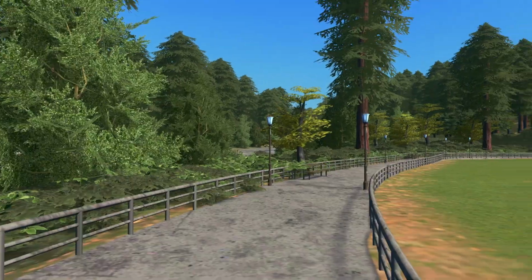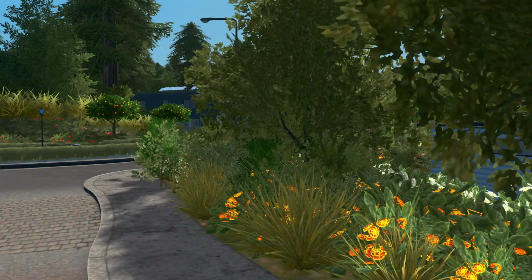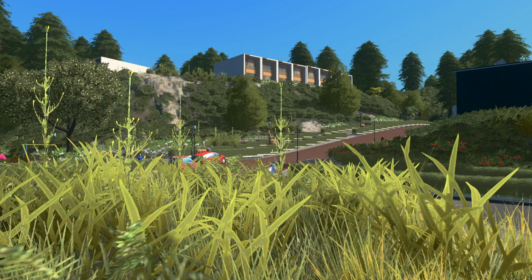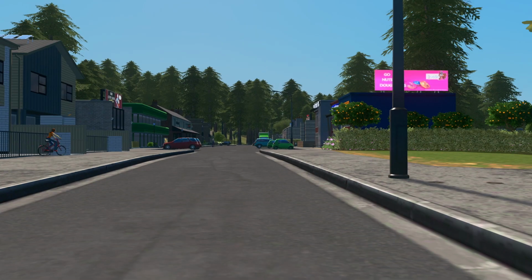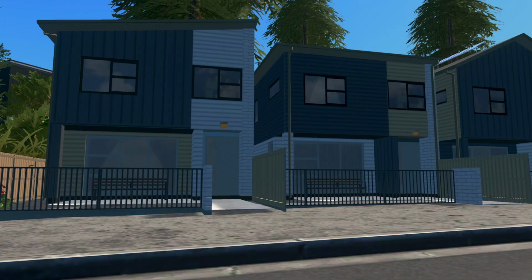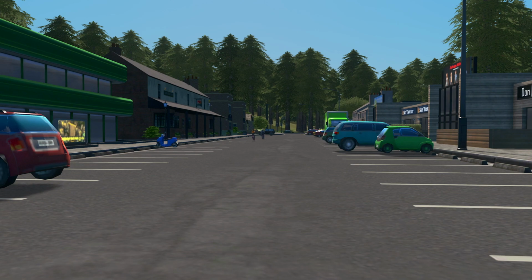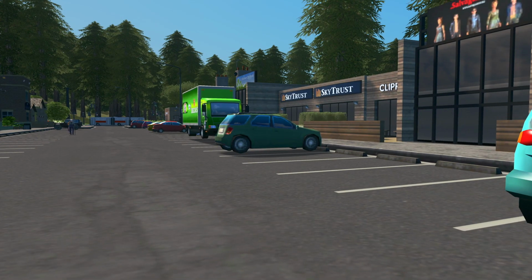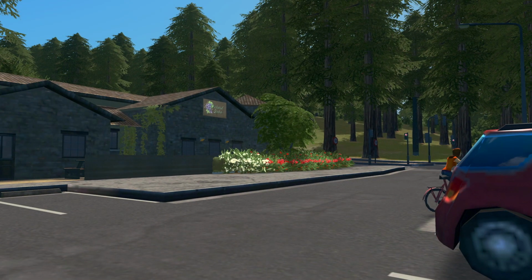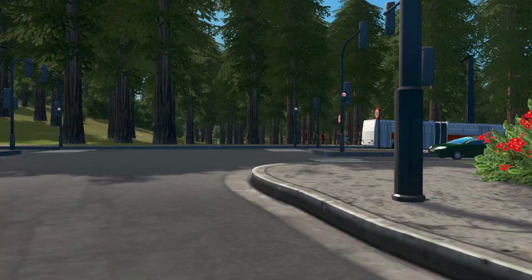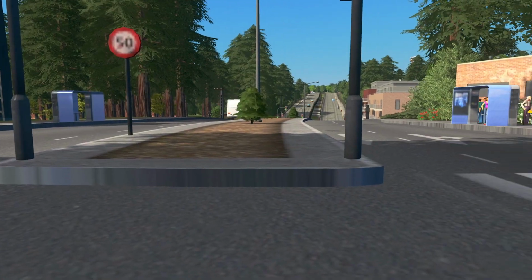So we'll just walk around. Actually, let's just run across. And then, so roundabout. And then this is the little shopping area. So, are these houses? I think those are houses. Those are apartments. Go down here. Doesn't look like much, does it really? But maybe people like that it's really secluded with all the trees and things like that. So, oh yeah, I put a bus stop right there, and there's also one on that side.